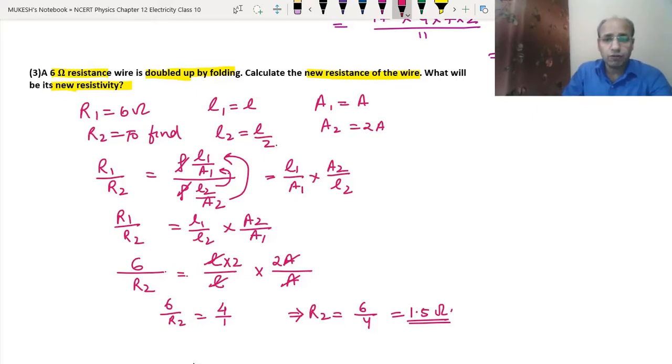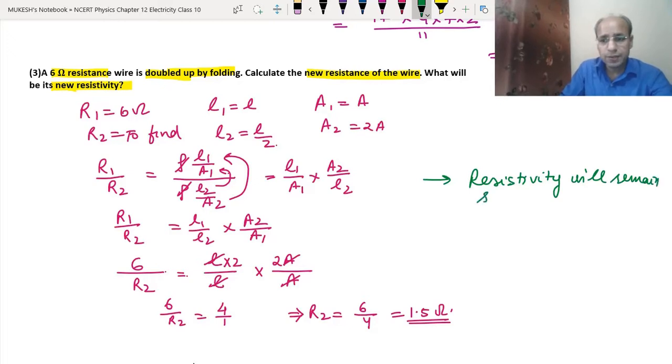And now they ask what will be its new resistivity. See, as we had done in the previous video, resistivity does not depend on the length and area of cross section. Since in this case the material is the same, there will be no change in the resistivity. So resistivity will remain the same.